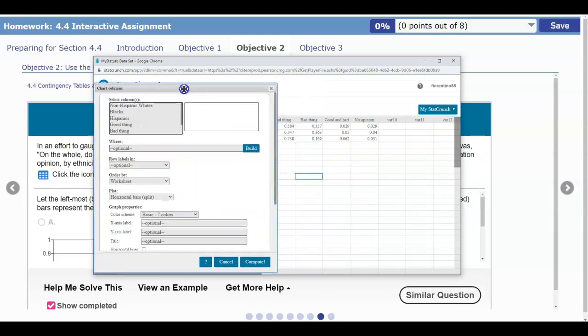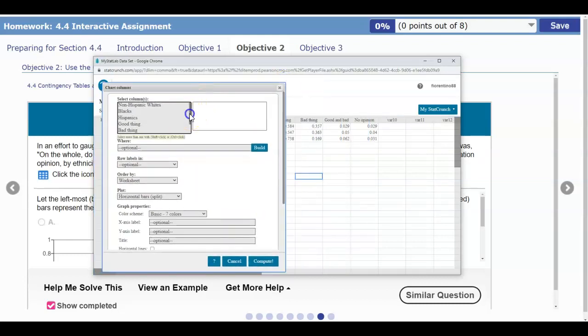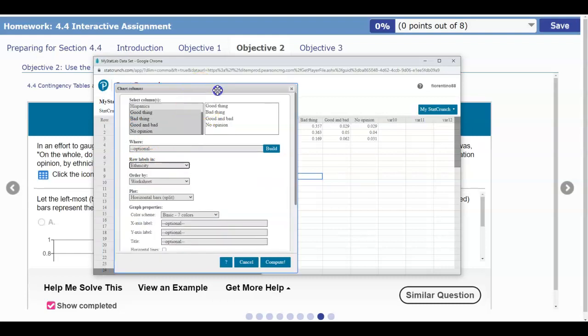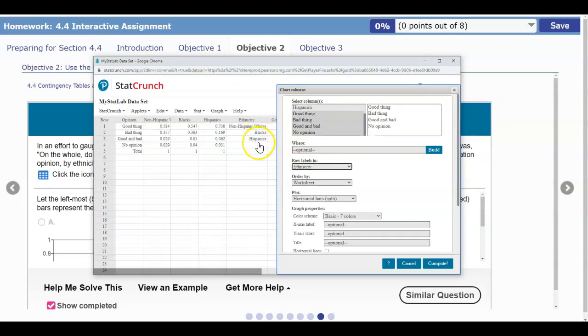What do we have in our columns? The columns we created were good thing, then holding the control button, bad thing, good and bad, and no opinion. Then it asks where the row labels are going to be. They're going to be in the ethnicity column, because that is the column that has those three rows.